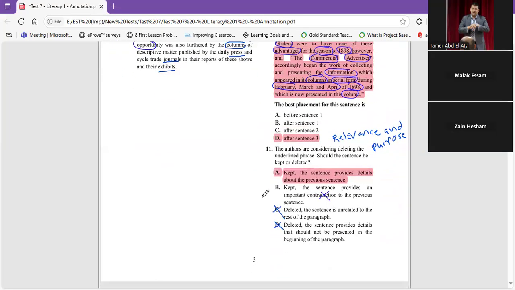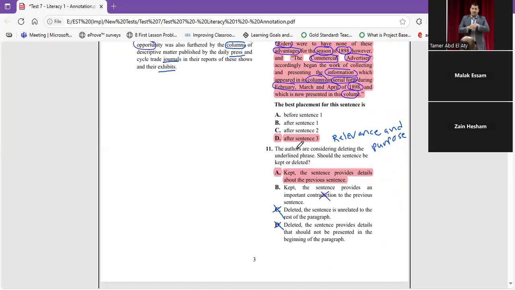The last one, as you can find here, we just cover 3 or 4 skills out of more than 20 skills in literacy 1. We cover word choice, relevance and purpose, placement, what else? Pronoun antecedent agreement, only those.